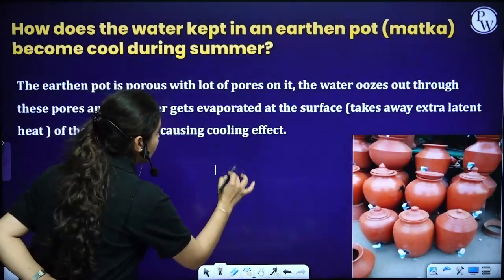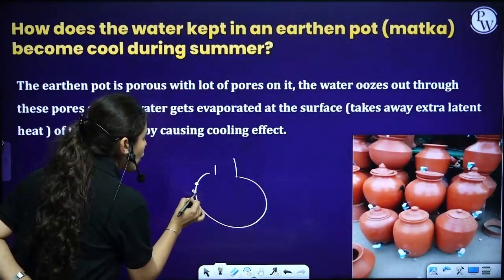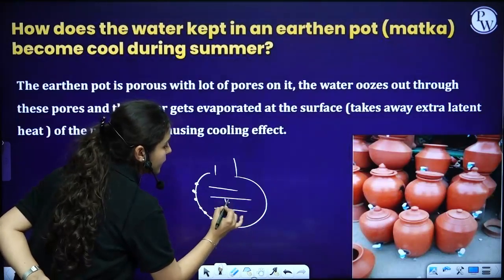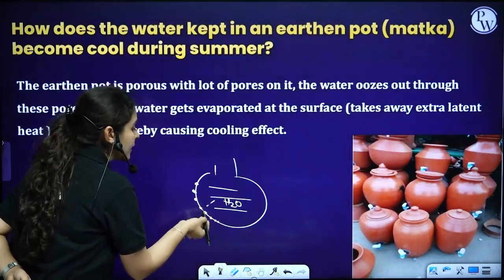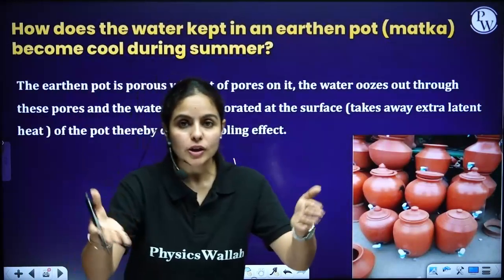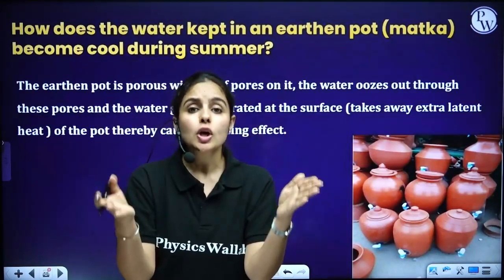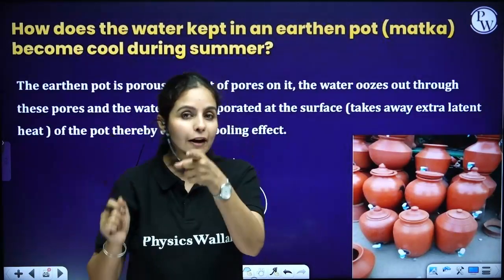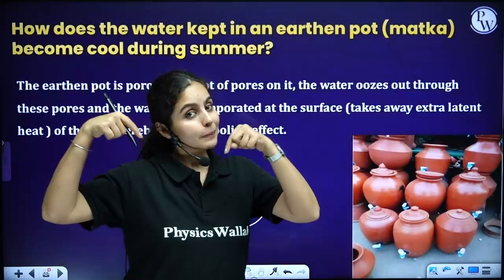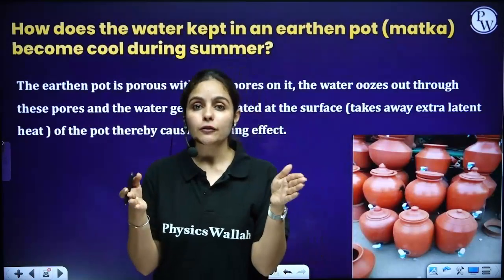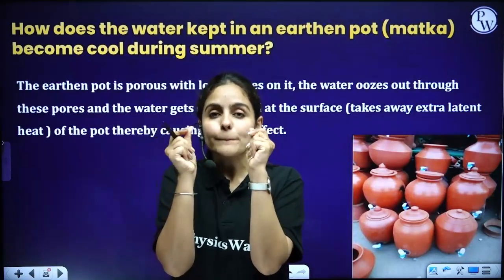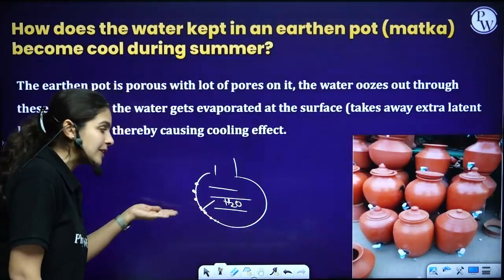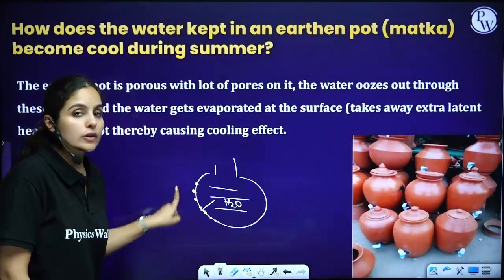The matka, or earthen pot, has very small pores in it, and we have water inside it, right? So this water penetrates outside. If you ever touch a matka, or an earthen pot filled with water, you will feel a little moisture on the surface. Have you felt this? Do let me know in the chat box. If you feel the matka from outside, you always see that there is some moisture on the surface. Why is that so? Because water has penetrated to the outer surface because of its porous nature.